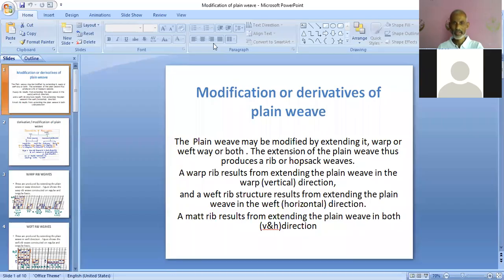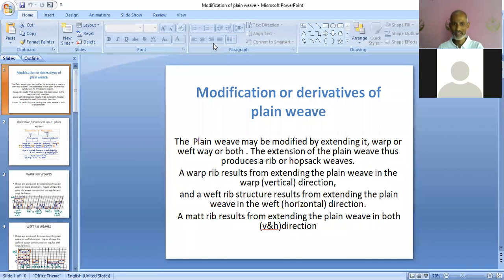So today we are revising and trying to understand the same topic which we started yesterday, modification or derivatives of plane view. As I have explained earlier, the plane view may be extended or modified in three directions: either vertical, or horizontal, or vertical and horizontal.